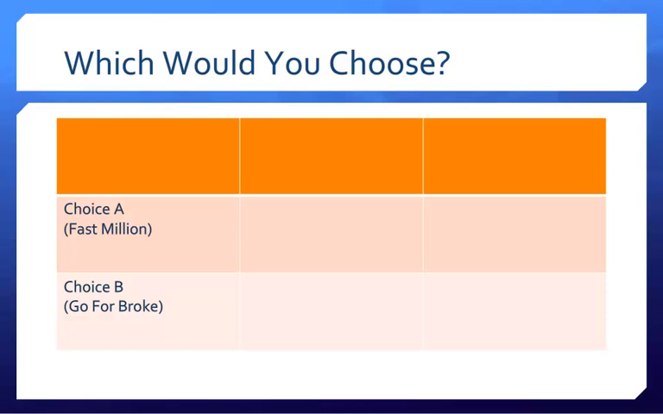Believe it or not, we know a lot about our decision problem just by the information we have already. We can start to visualize everything as a decision matrix. We have choice A, a fast million, and choice B, go for broke, on the left-hand side of this matrix as our two alternatives in the decision problem. We can deduce from our scenario that we have two states of nature associated with this problem.